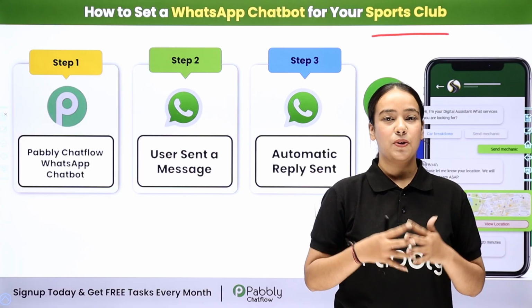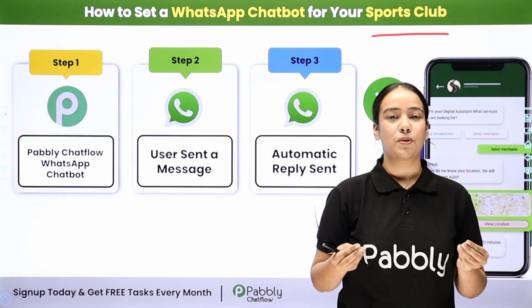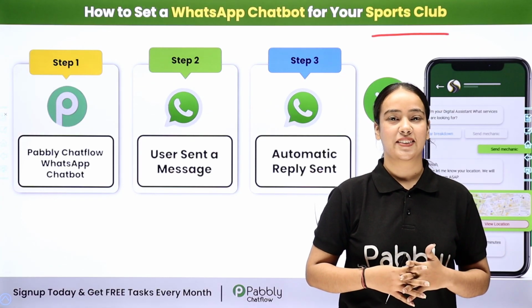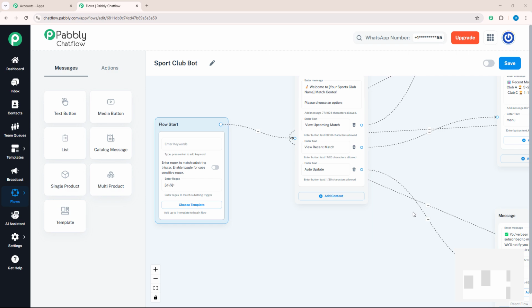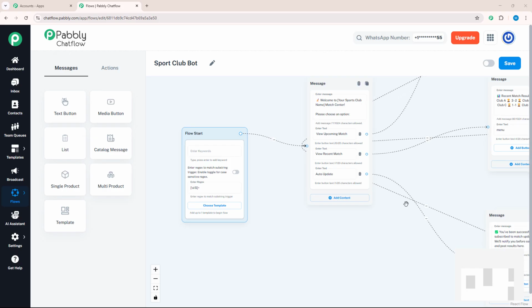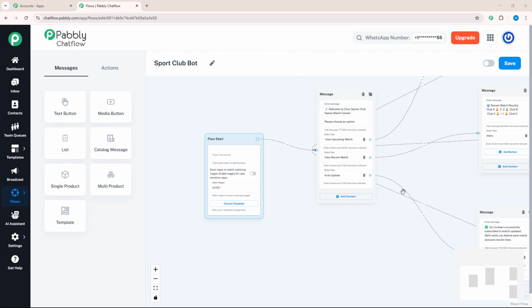If you want to know how to build this amazing chatbot for your own business, then let me take you to my screen. Welcome to my screen. In this video, I will show you how to create a chatbot for your sports club using Pabbly Chatflow. This chatbot will automatically respond to people who are interested in the sports club, collect their details and guide them through the inquiry or membership process. So let's get started. As you can see, I have already created a sports club inquiry chatbot in Pabbly Chatflow. Let me show you how it works.